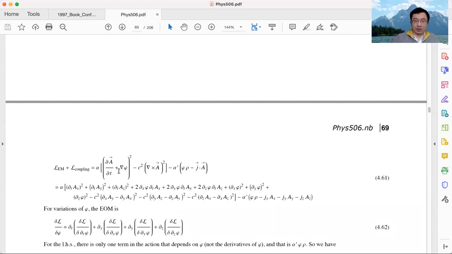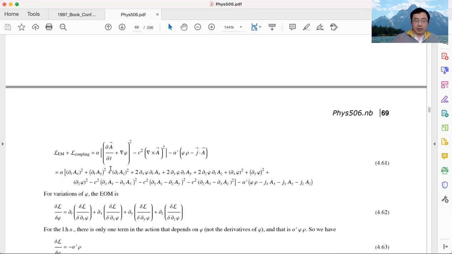It's the same Lagrangian. I replace E with this derivative of phi and A, and I replace the B with curl of A. So now it's the same Lagrangian, but everything is in terms of A and phi. We only have A and phi, two sets of fields. A has 3 components, x, y, z. Phi has 1 component, because it's a scalar. So in total we have 4 fields here: phi, Ax, Ay, and Az.